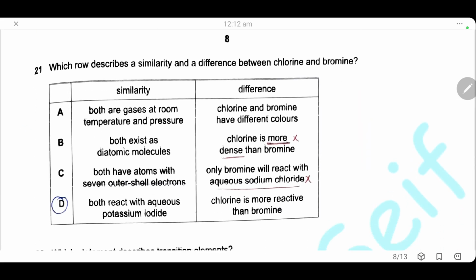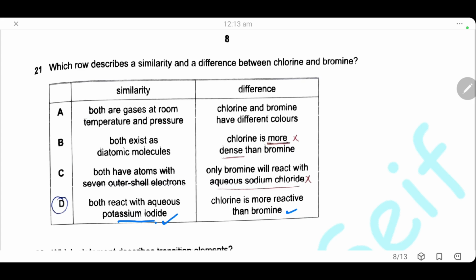Question 21. Which row describes a similarity and a difference between chlorine and bromine? Here the correct answer is D. Both react with aqueous potassium iodide because both chlorine and bromine are more reactive than iodine, so they will displace iodine from potassium iodide. Chlorine is more reactive than bromine.